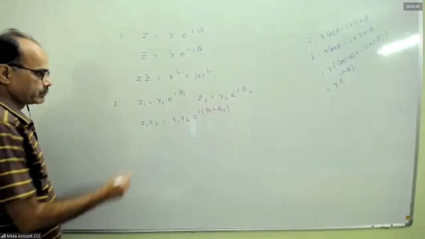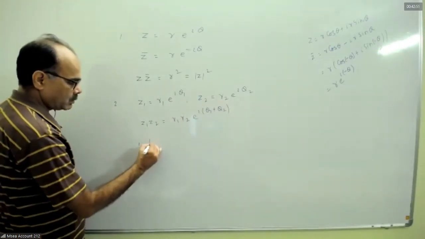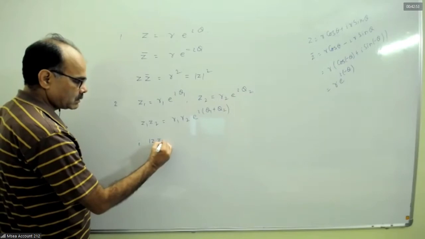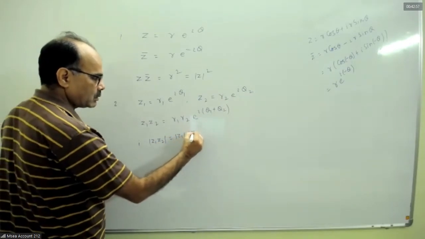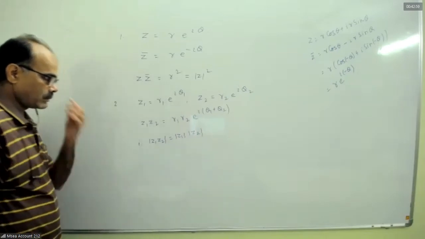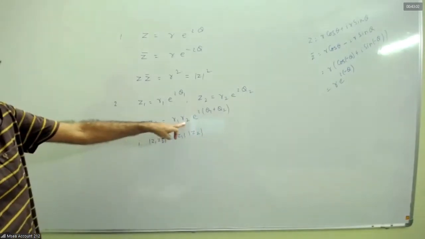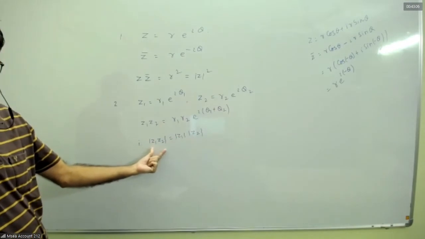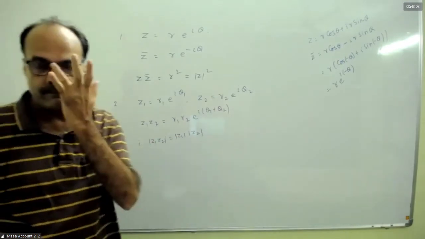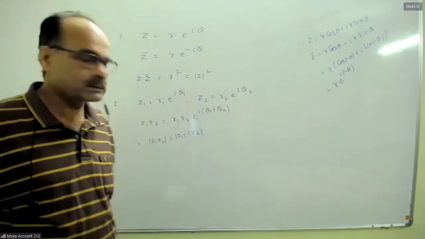So first bit, mod of z1 z2 equals mod z1 into mod z2, that is r1 into r2. It means the magnitude of z1 z2. Mod of z1 z2 means the magnitude of z1 z2.